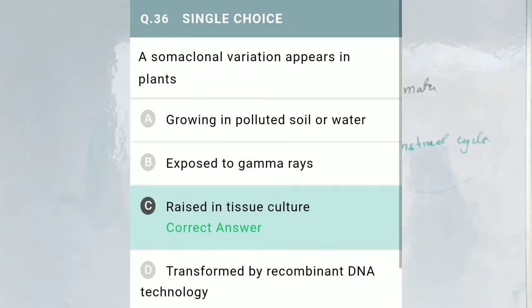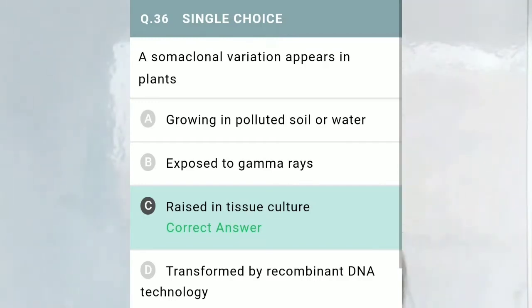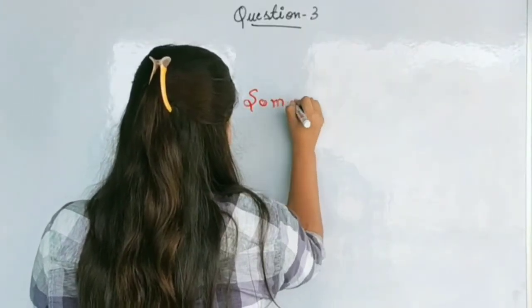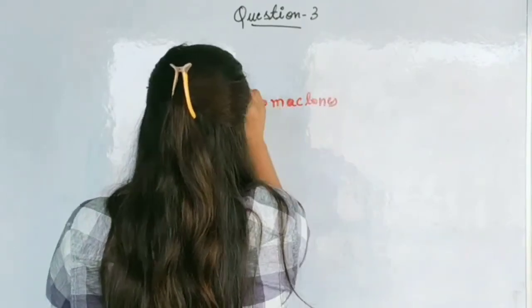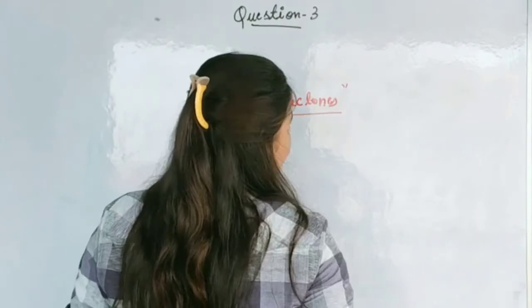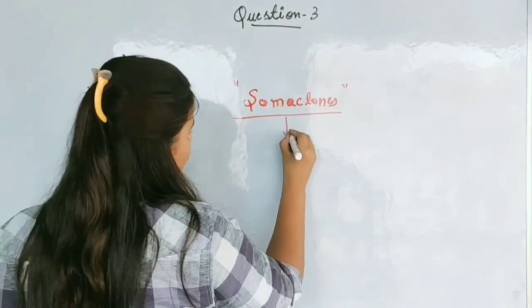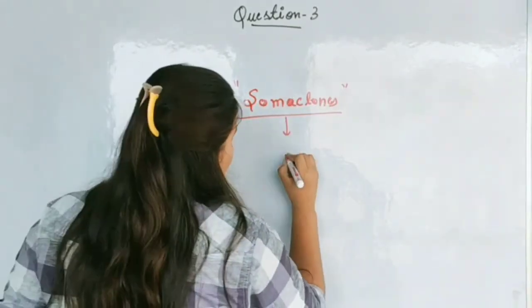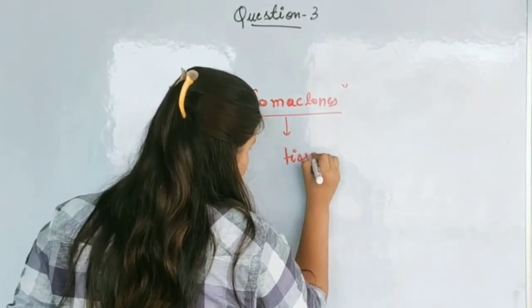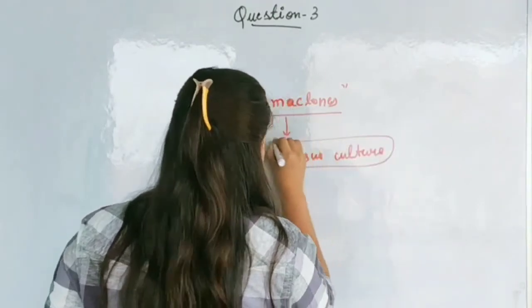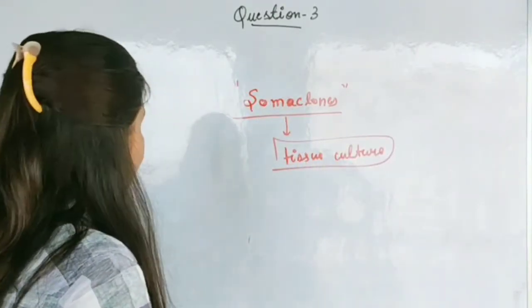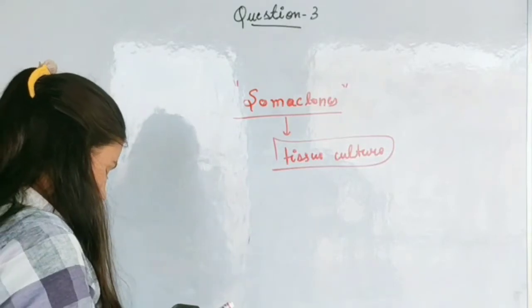In somaclonal variation, variation appears in plants. Now if we look at the term somaclones, a somaclone is a progeny, a variety, that appears only when tissue culture is the process of reproduction. Now move to the next question, question number 37.